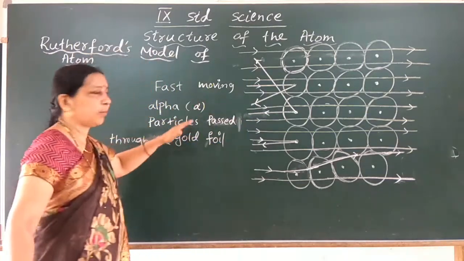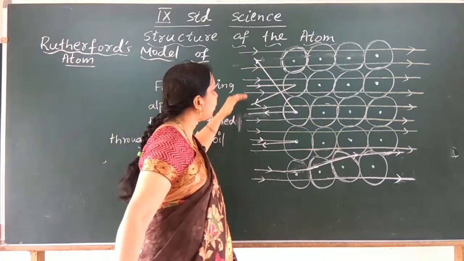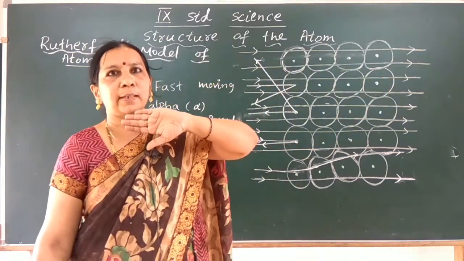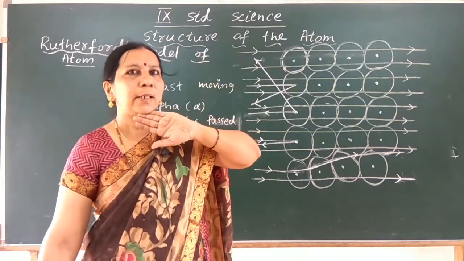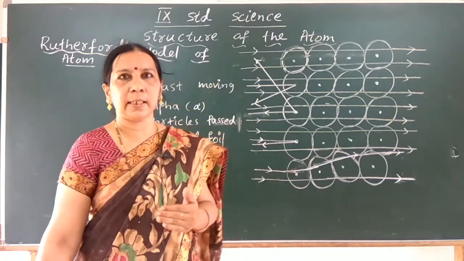So what conclusions did he make depending on the observations of his experiment? Since most of the alpha particles passed through the gold foil without any deflection, he concluded that most of the space inside the atom is empty.